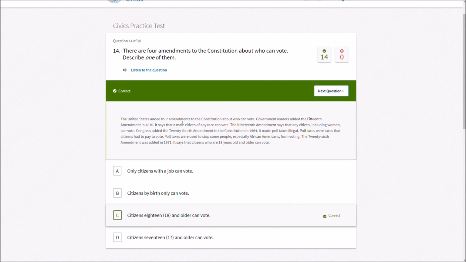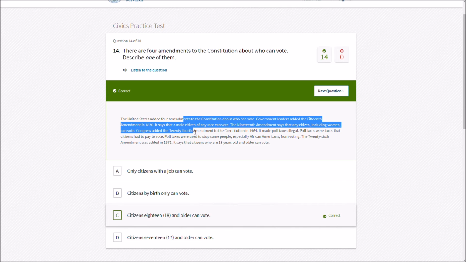The United States added 4 amendments to the Constitution about who can vote. Government leaders added the 15th Amendment. In 1870, it says that a male citizen of any race can vote. Good. Which is good. The 19th Amendment says that any citizen, including women, can vote, which is good.